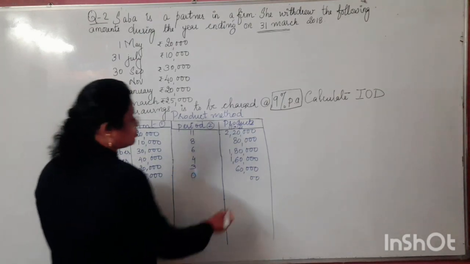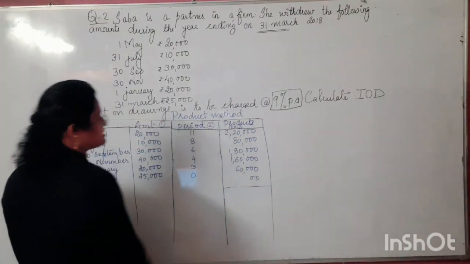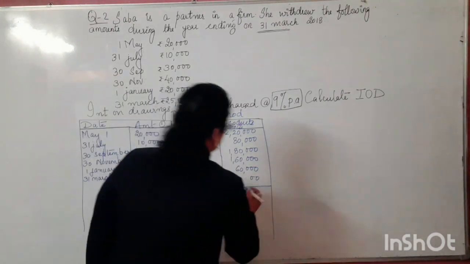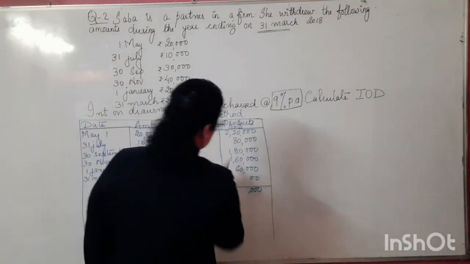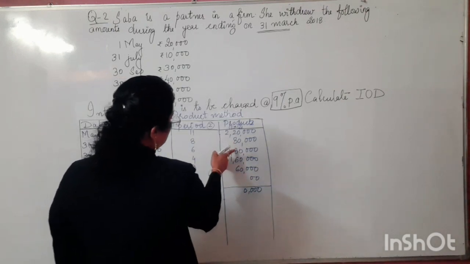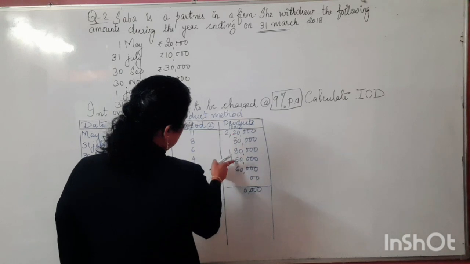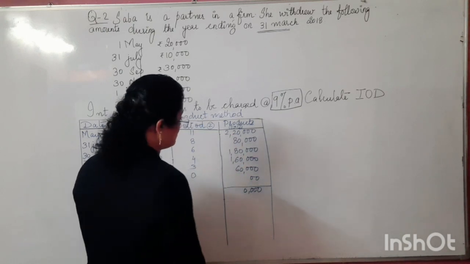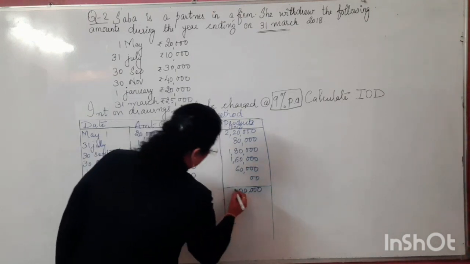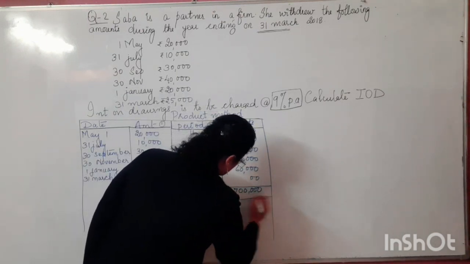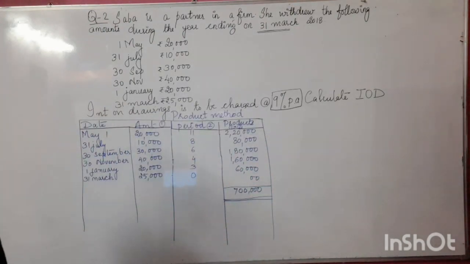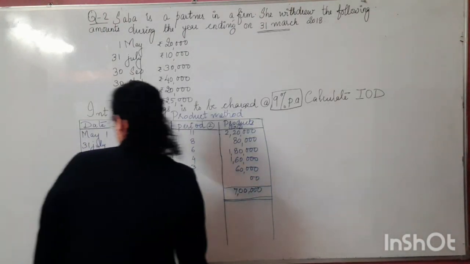Now we need to find out the total of the product. The total of the product basically stands for the total of these amounts. So we will be having here how much? If we calculate it over here, that is 8 plus 8, 16, 17, 18, 18 plus 6, 24, 24 plus 6 is how much? That is 30. 3, 5, 6, 7. Hence we got the total product, that is 7 lakhs. The product is 7 lakhs.